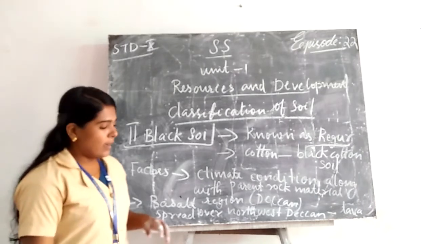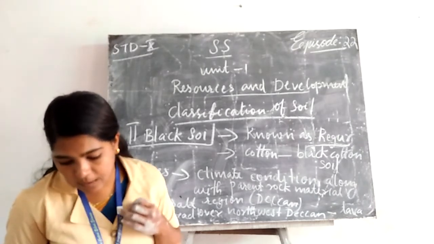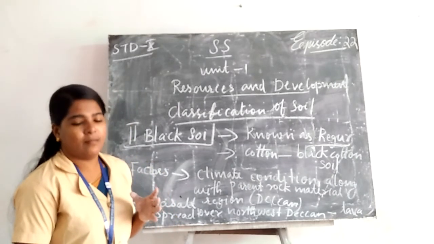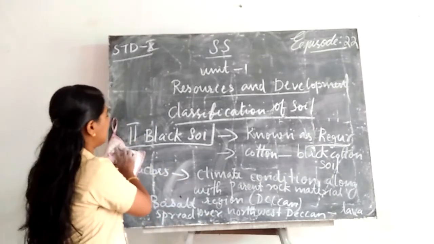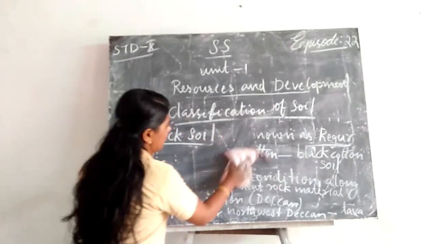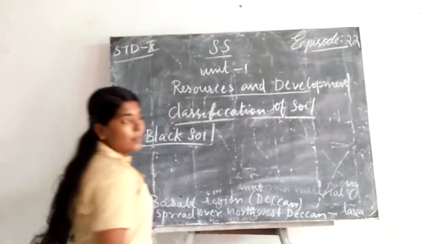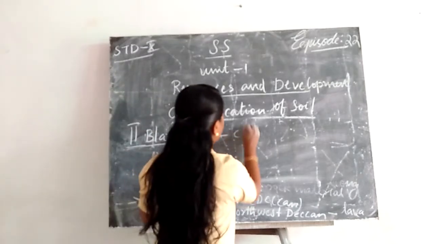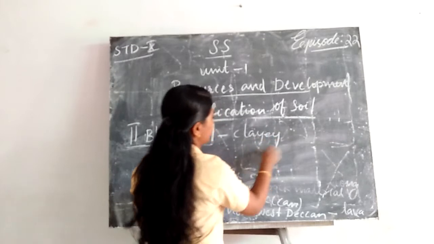Then another important feature: black soils are made up of extremely fine, clayey material. The main content is clayey material.